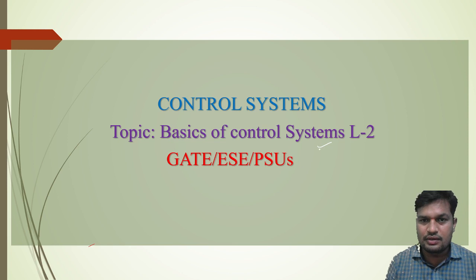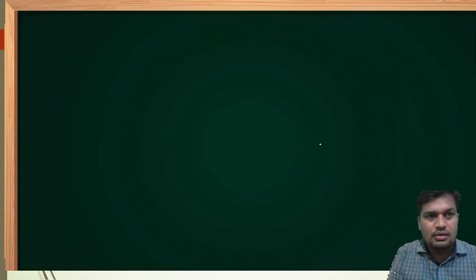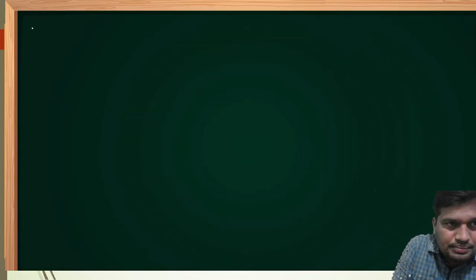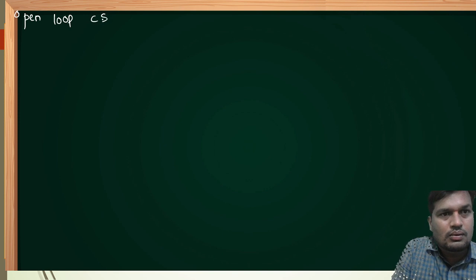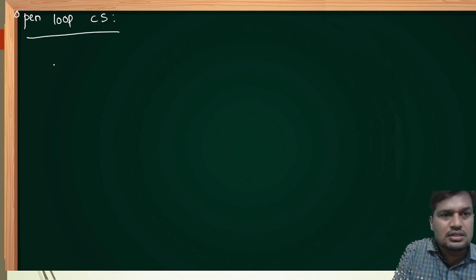Today we are going to discuss basics once again, but this is lecture 2. Let's start with open loop control system.